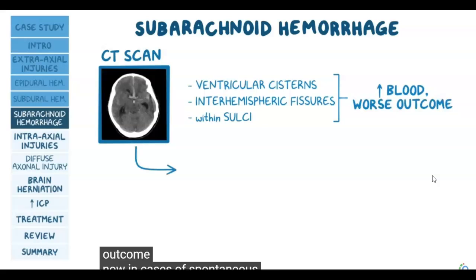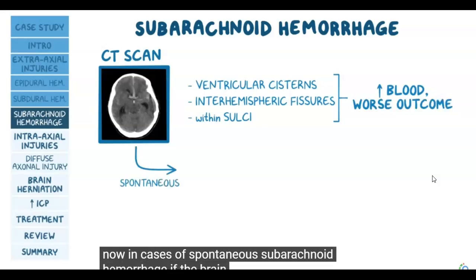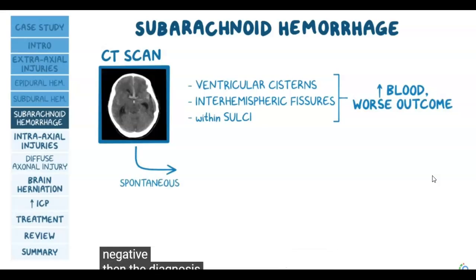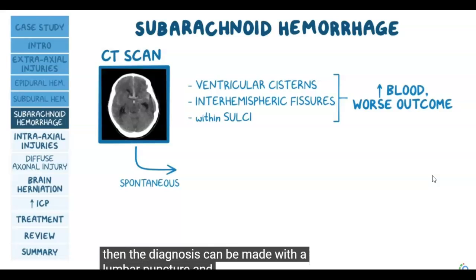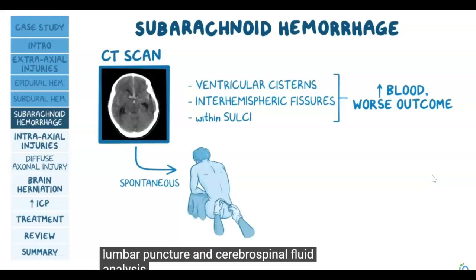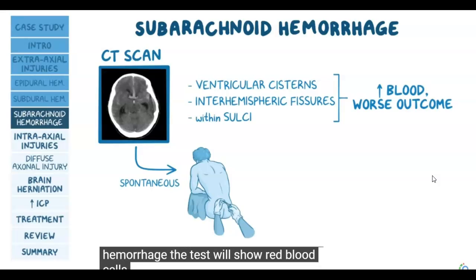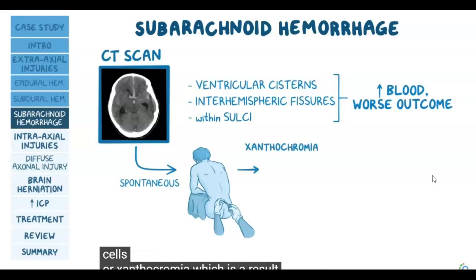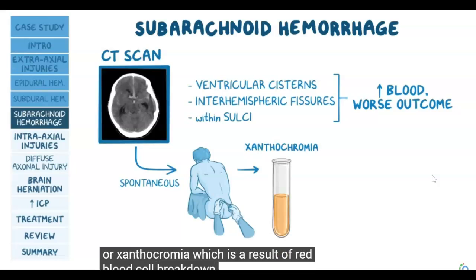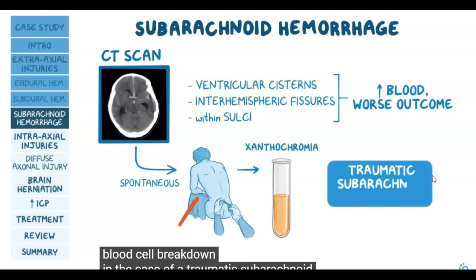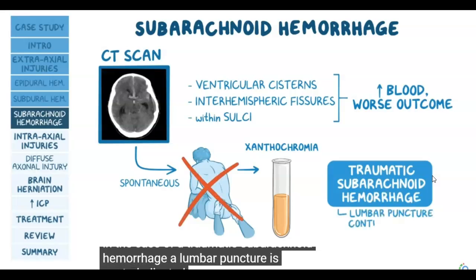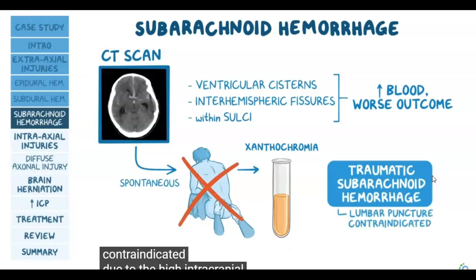Now, in cases of spontaneous subarachnoid hemorrhage, if the brain imaging is negative, then the diagnosis can be made with a lumbar puncture and cerebrospinal fluid analysis. When there is spontaneous subarachnoid hemorrhage, the test will show red blood cells or xanthochromia, which is a result of red blood cell breakdown. In the case of a traumatic subarachnoid hemorrhage, a lumbar puncture is contraindicated due to the high intracranial pressure and the risk of brain herniation.